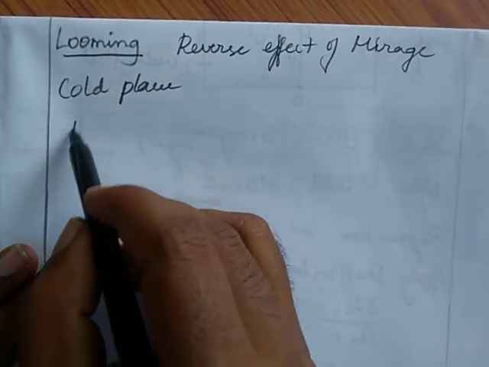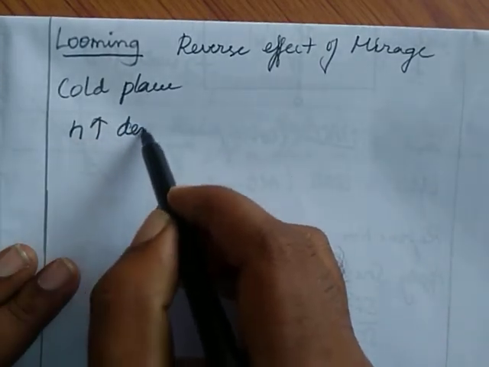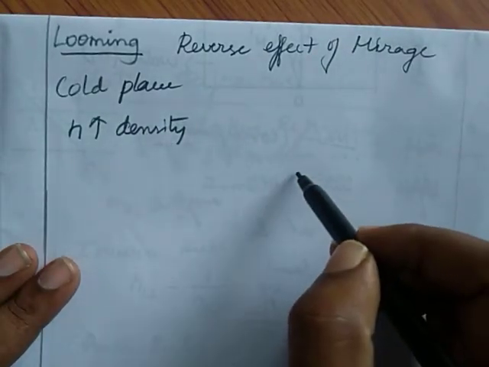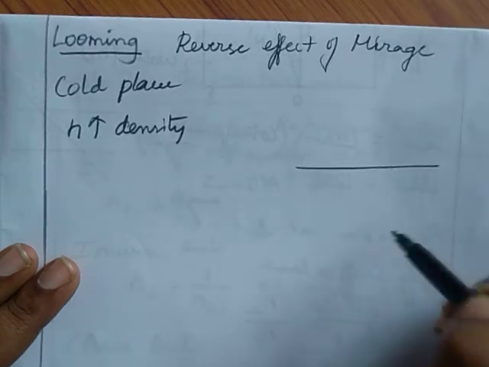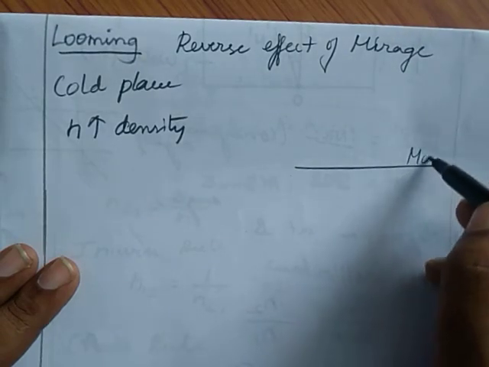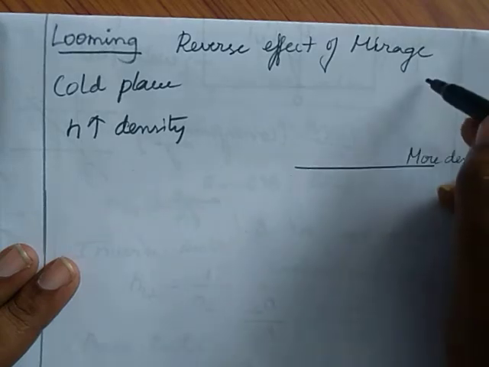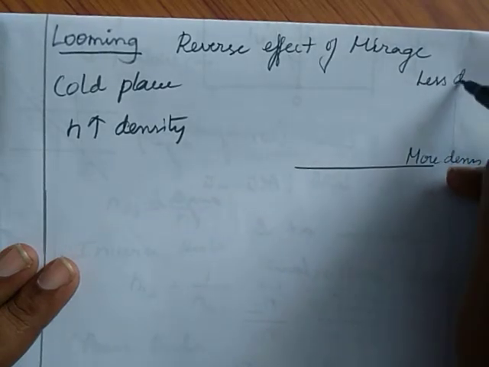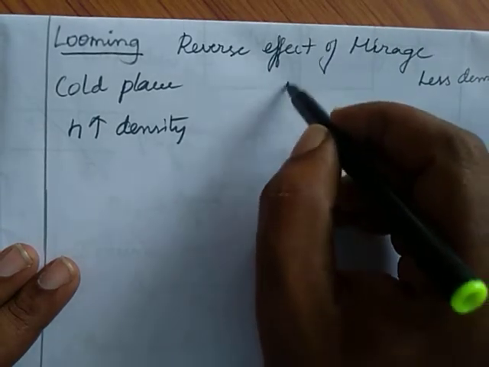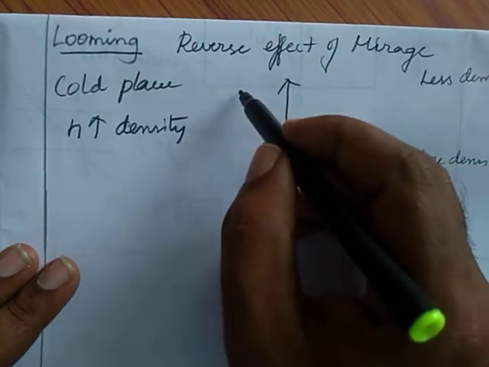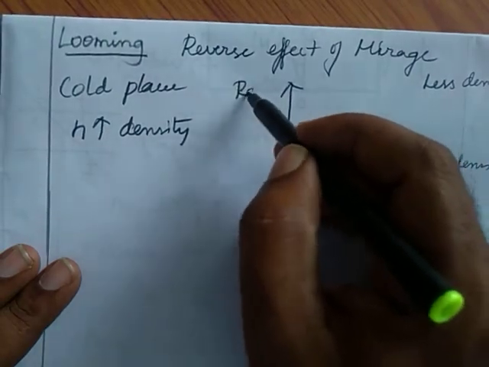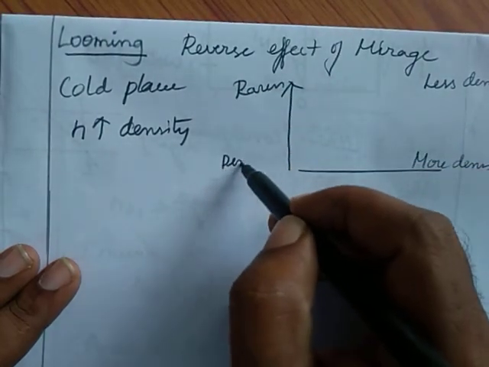We know very well the refractive index increases with the density. Here I consider a cold place. In that cold place, the air near the ground will be more dense. As I go up in height, the air is less dense. That is, with increasing height, the refractive index decreases. So the height will appear as a rarer medium. Here it is a denser medium.